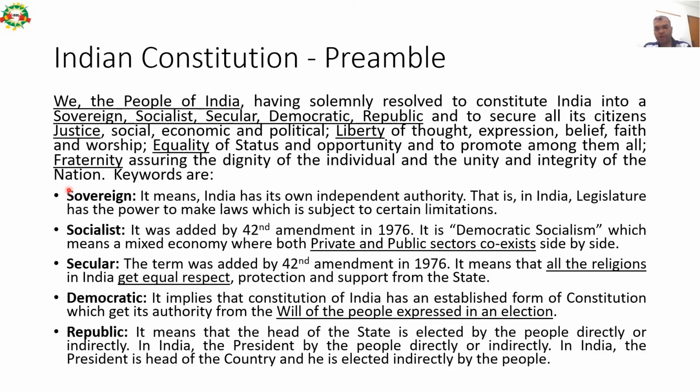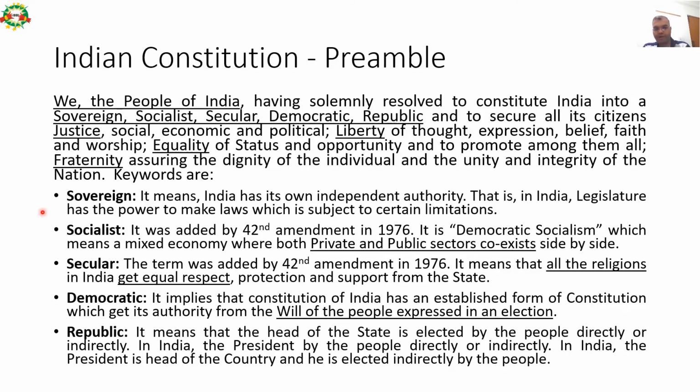And to secure all its citizens justice, social, economic and political, liberty of thought, expression, belief, faith and worship, equality of status and opportunity, and to promote among them all fraternity, assuring the dignity of the individual and the unity and integrity of the nation. So this is the preamble, and following is the meaning of the 5 keywords which are mentioned in the preamble.